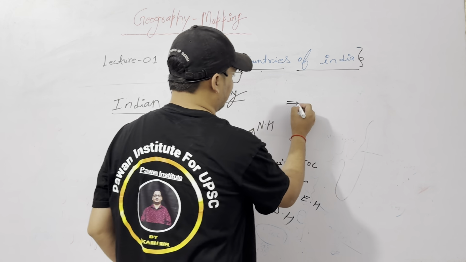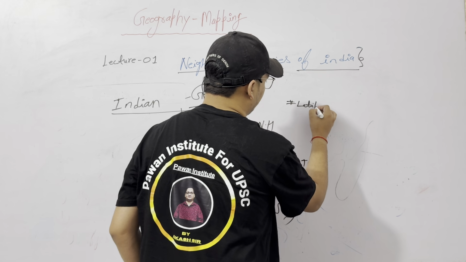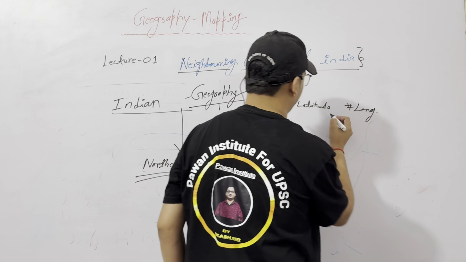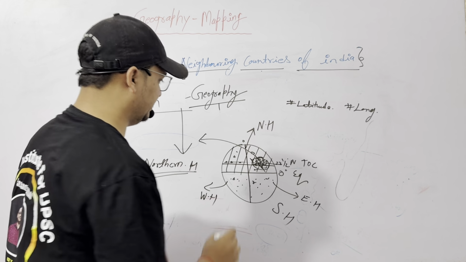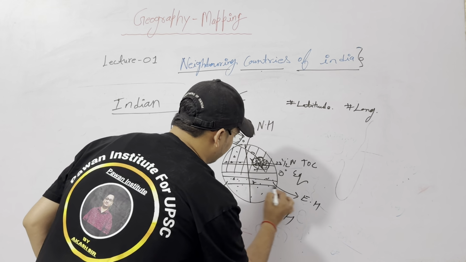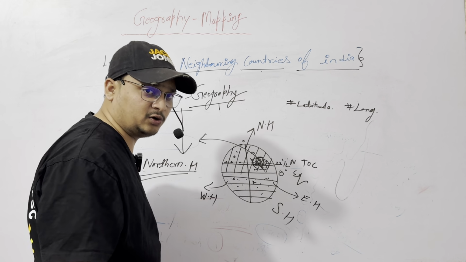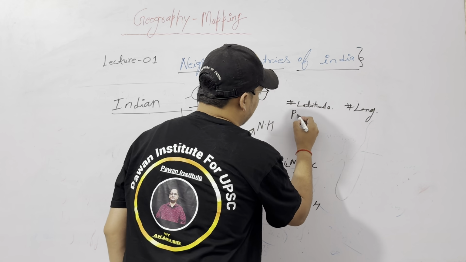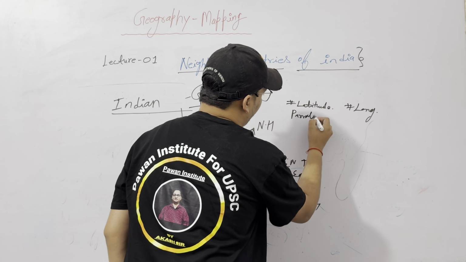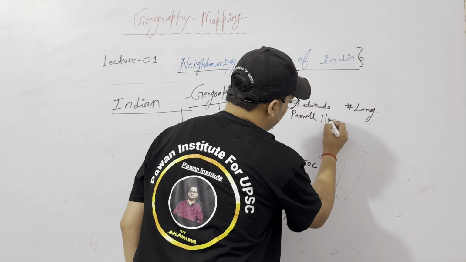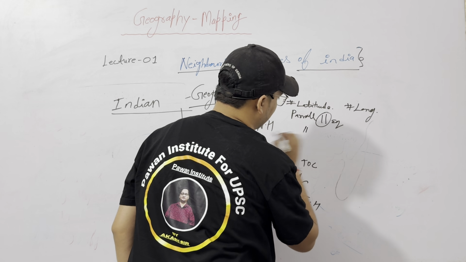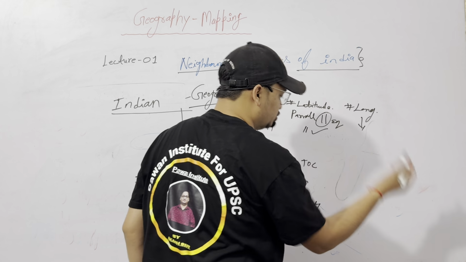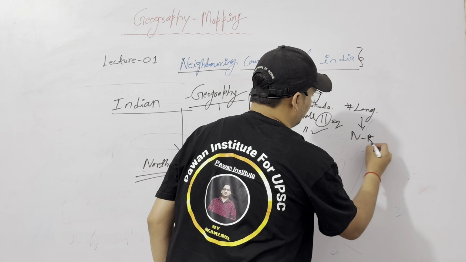Sometimes questions come related to latitude and longitude. What are latitude and longitude? The lines which are parallel to the equator, like the Tropic of Cancer, Tropic of Capricorn, Arctic Circle, Antarctic Circle, are known as latitudinal lines. The line which joins the North Pole to the South Pole